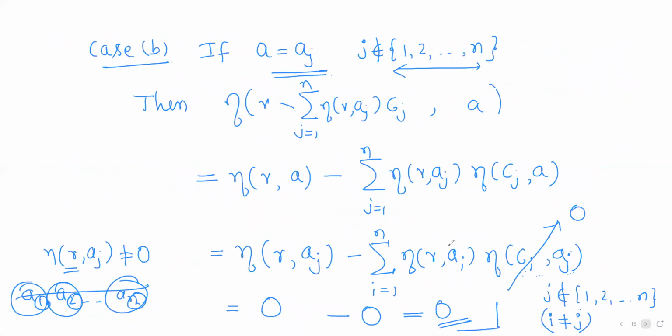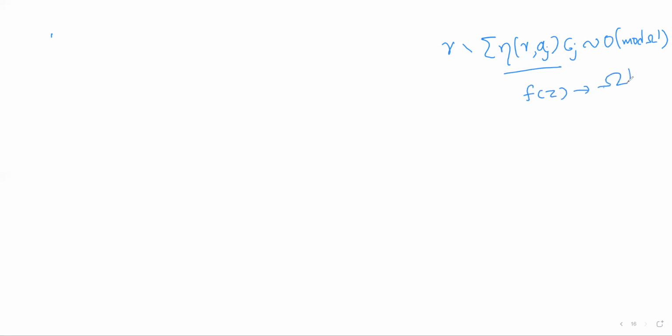Now we have the cycle gamma minus summation eta(gamma, aj) into cj. So it is a cycle homologous to 0 mod omega dash, and f of z is completely analytic in omega dash. Now we shall use the general statement of Cauchy's theorem.